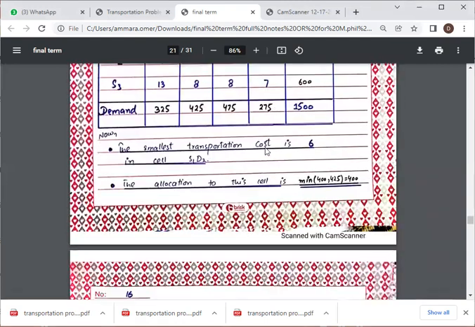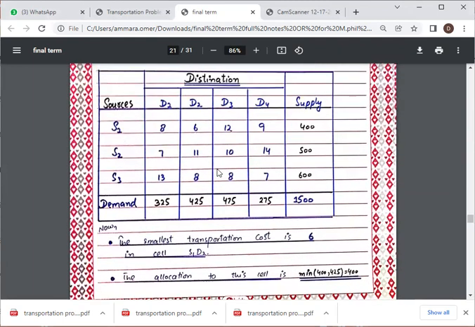So what we will do now, we will find the smallest transportation cost, which is 6 in cell S1 D2. The allocation to this cell is the minimum of 400 and 425, which is 400. The procedure is like what we did in the northwest corner method, where we selected the northwest corner. Here the least cost is 6 in the cell S1 D2.